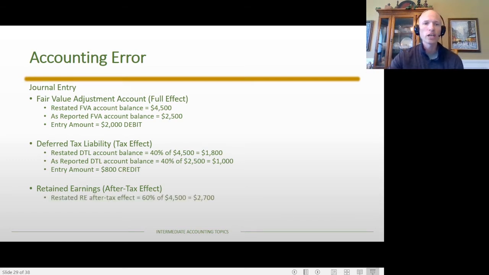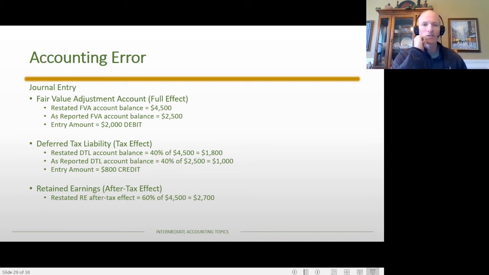All right, so the restated retained earnings is 60% of the $4,500. So in other words, there would have been this gain of $4,500. That gain would have had an after-tax amount of $2,700, 60% of $4,500. If you want to think about it this way, you have the restated fair value account balance of $4,500 minus the restated DTL account balance of $1,800, and what are we left with?